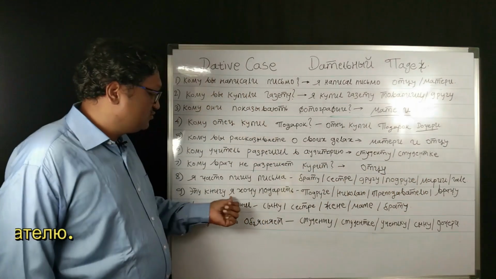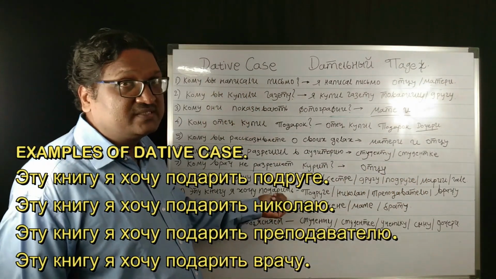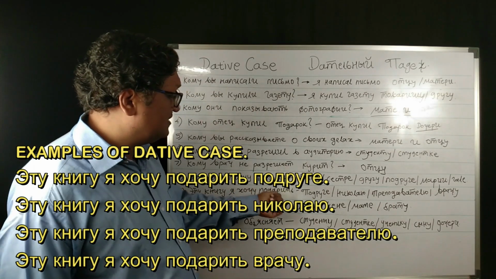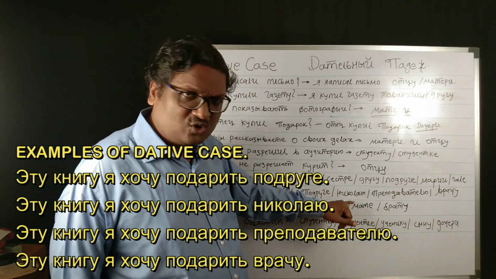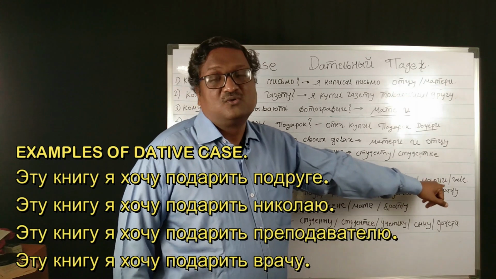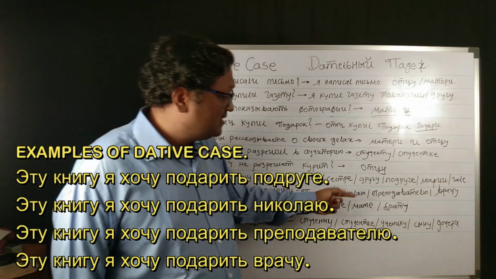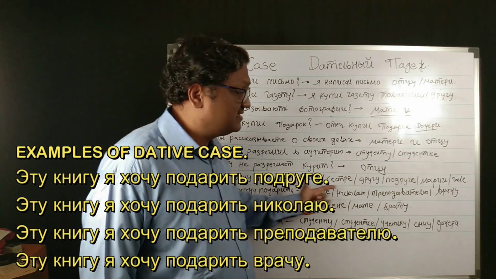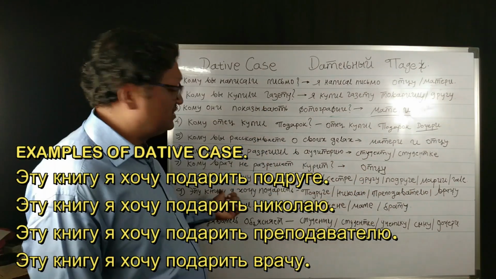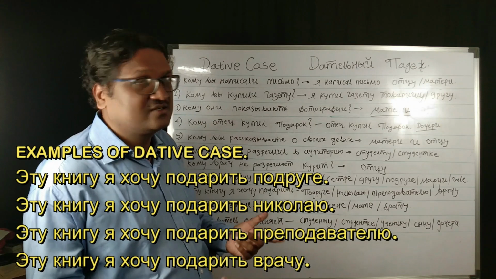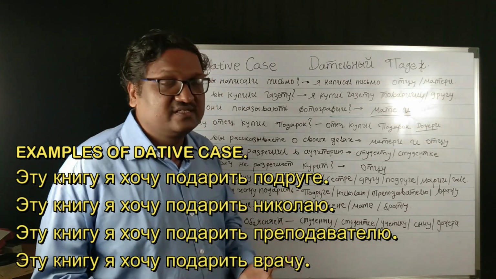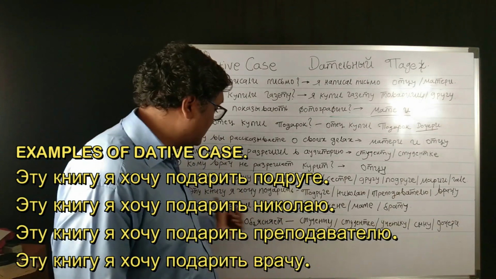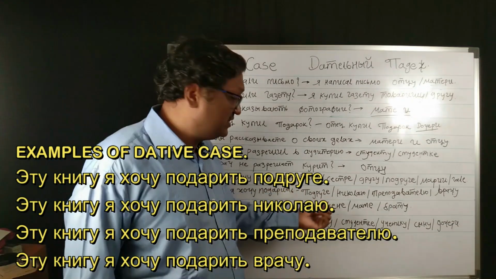Similarly, etu knigu ya khochu podarit. Komu vy khotite podarit knigu? Ya khochu podarit knigu podruge, Nikolayu, prepodavatelyu, vrachu. They are declining here as indirect objects in the dative case. Etu knigu, kniga is a direct object in this case, so it is taking the accusative ending.